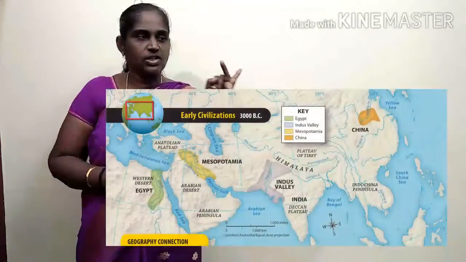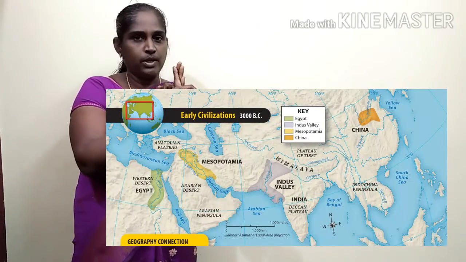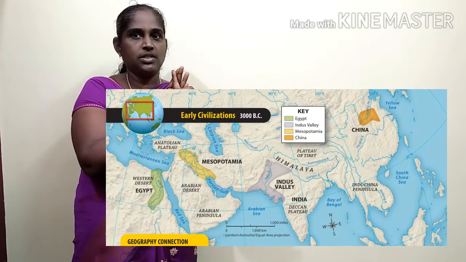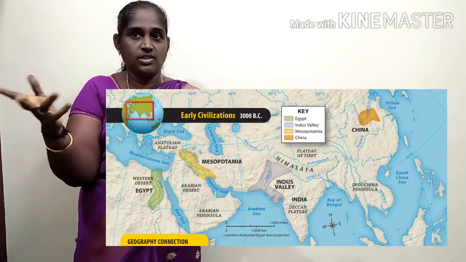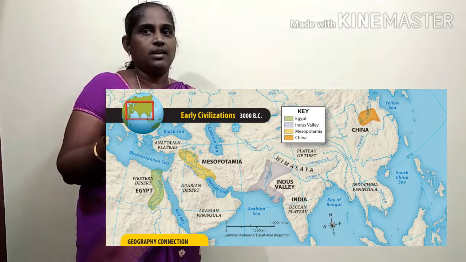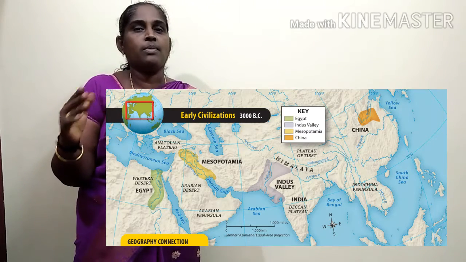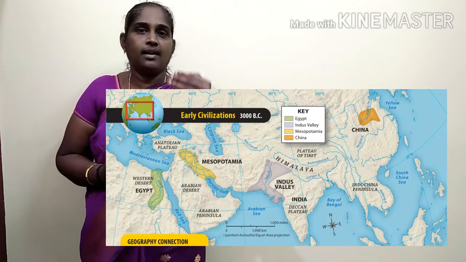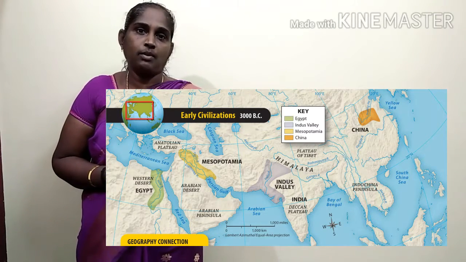The Egyptian civilization, Indus Valley civilization, Mesopotamian civilization and Chinese civilization flourished in different regions. During these civilizations in South India, Neolithic, that is agro-pastoral people lived, and the hunter-gatherer, that is microlithic people lived. From this, we can understand that in South India, 2 sets of people lived. First set Neolithic and second set microlithic people. You know what's the meaning of microliths? Tools made with the help of stones.